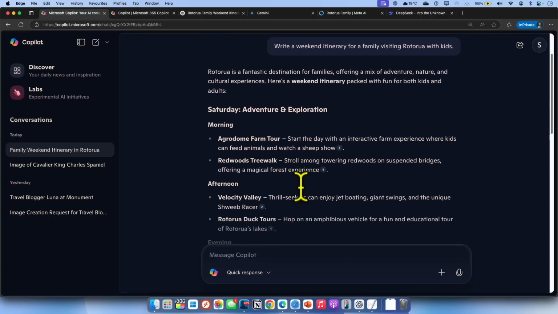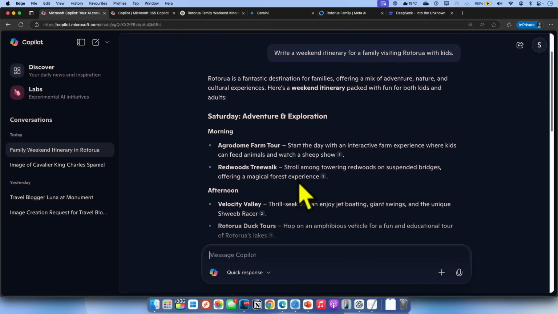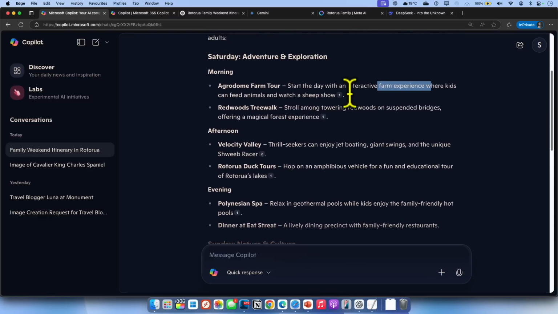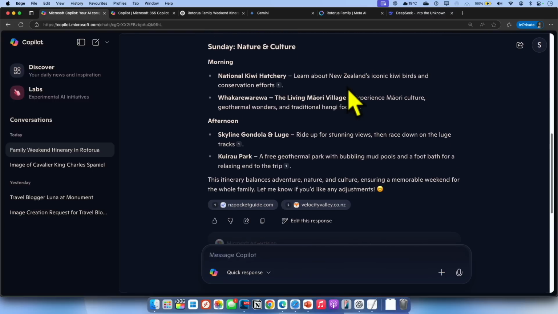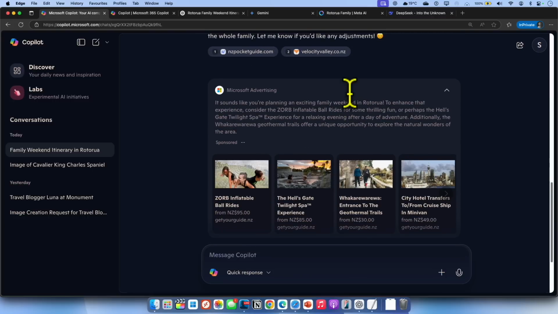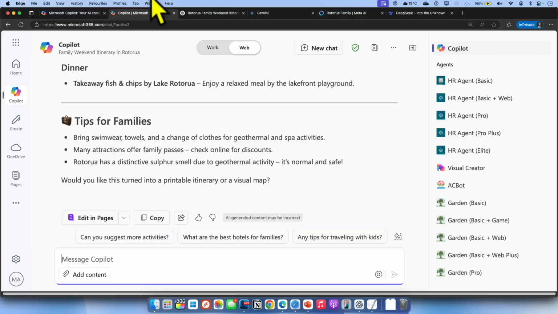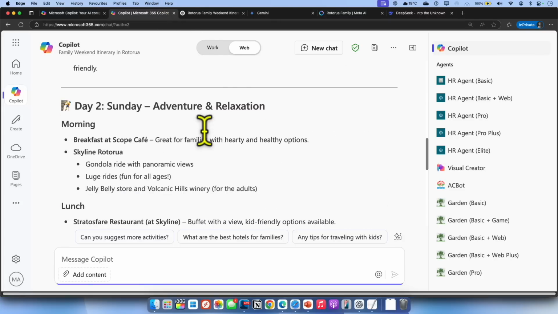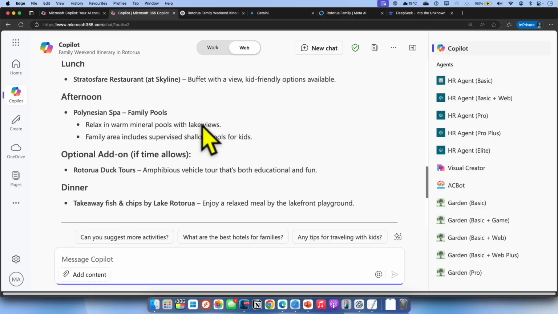If you look at the itinerary in Copilot Personal, you can see that it already picked up elements like kids and incorporated things I can do with the kids and the family. I have an itinerary based on Saturday and Sunday, with things I can do in the morning, afternoon, and evening. These are family friendly and kids friendly places, and this is quite good, with some recommendations towards the end. If I go through the other models, it's going to be almost similar. You can see that I have a day one and day two itinerary, things like that.